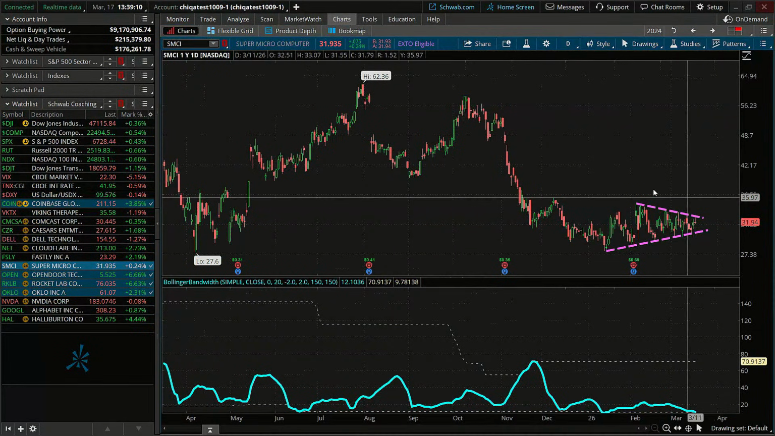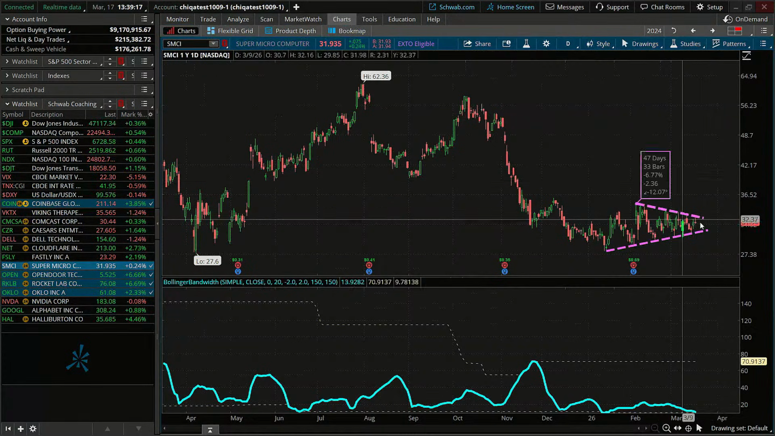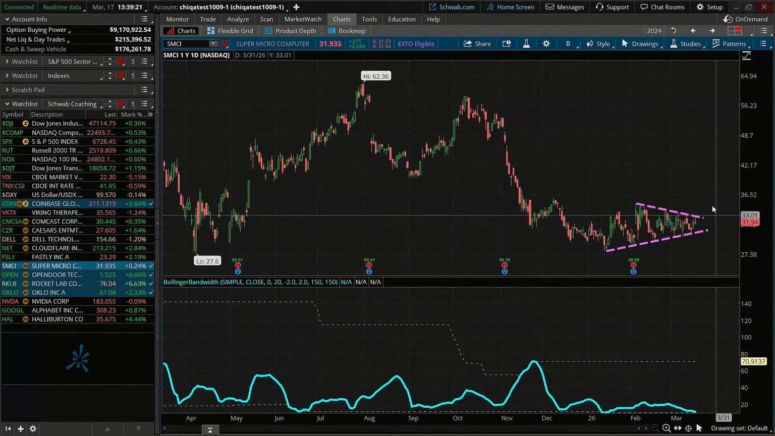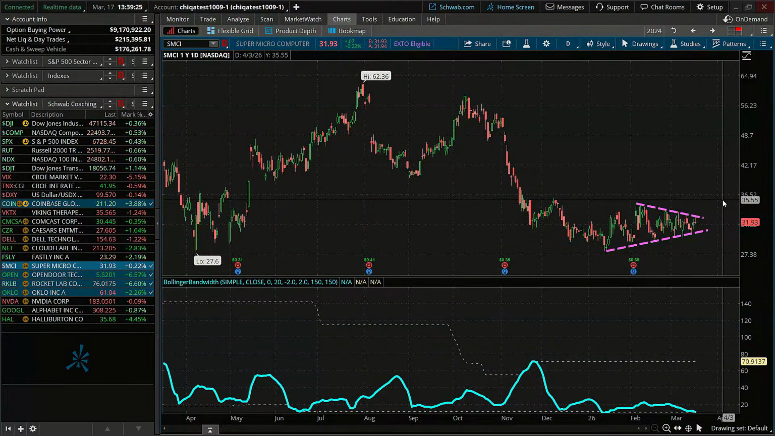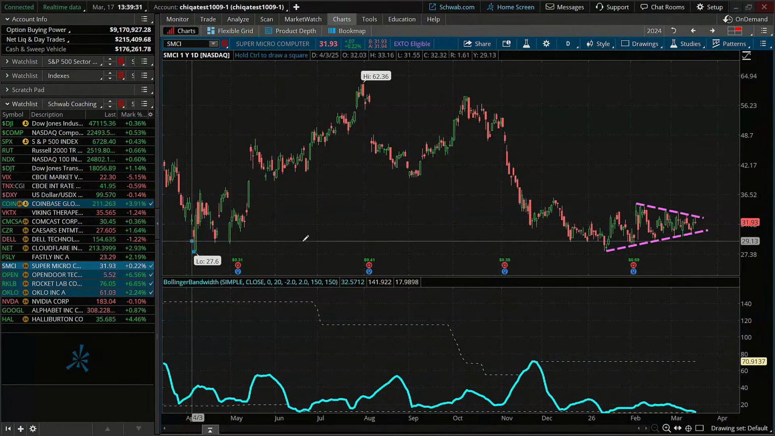Now, we're not really looking to worry about trading this price pattern. That's not what we're looking to do. We're looking to trade repair. We're looking to go long volatility, long direction in this sense.